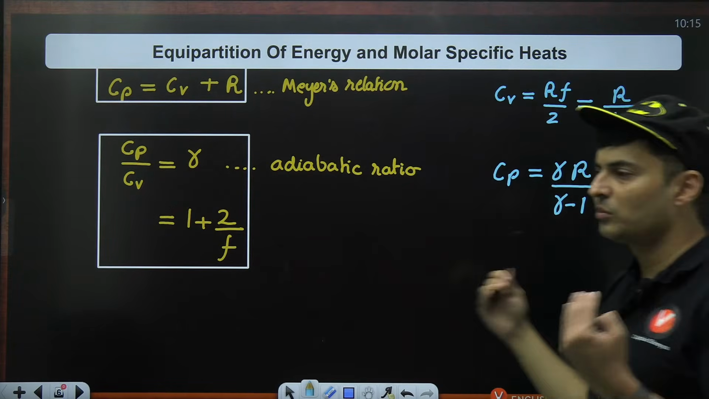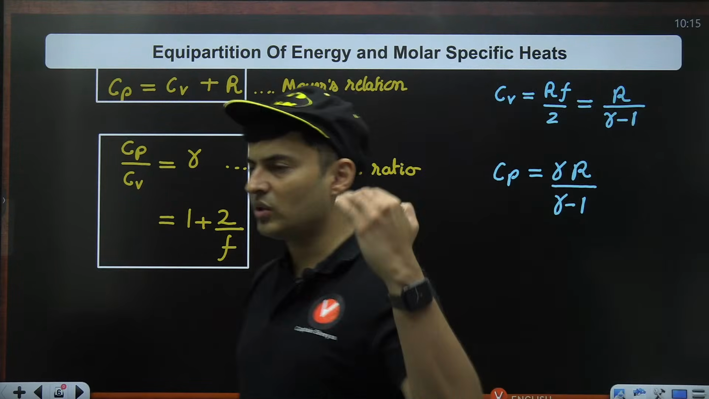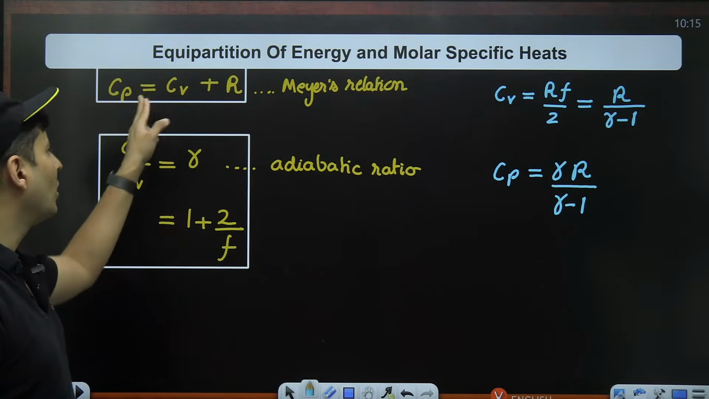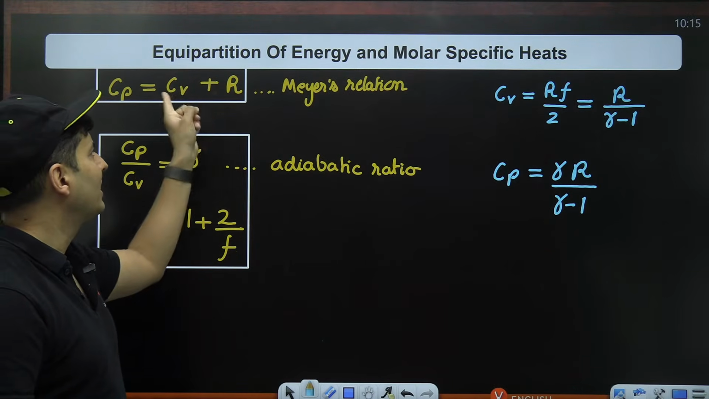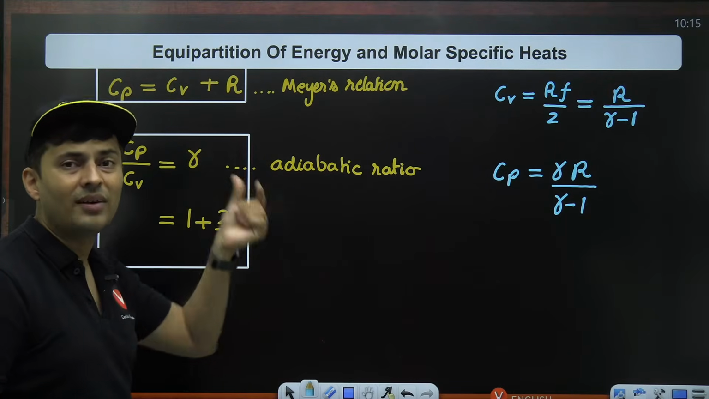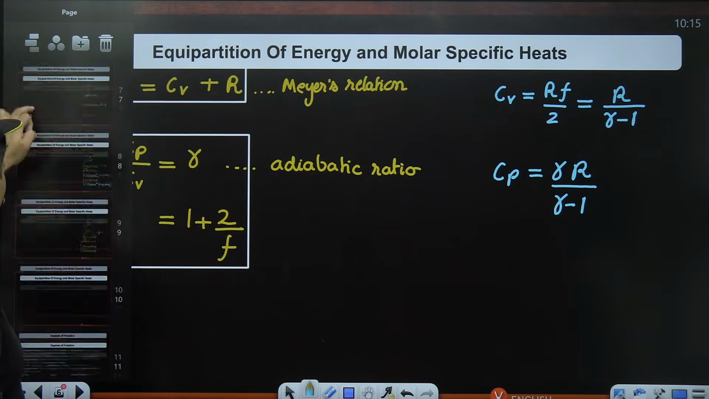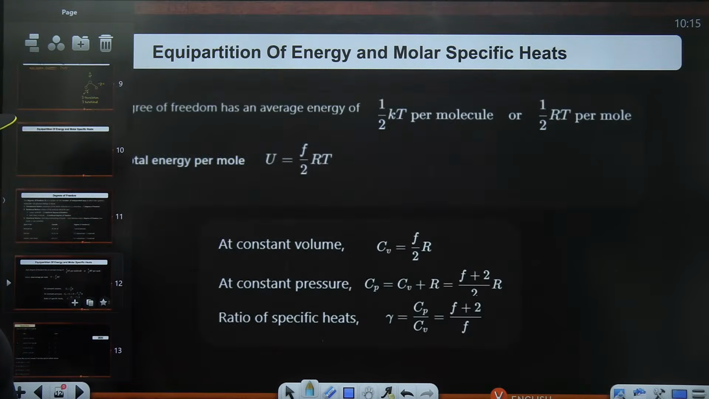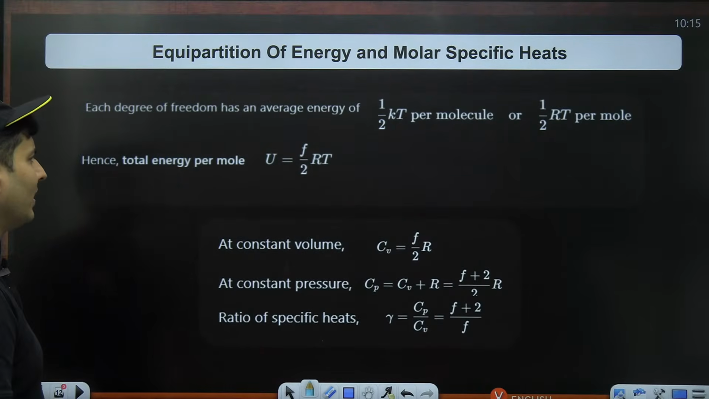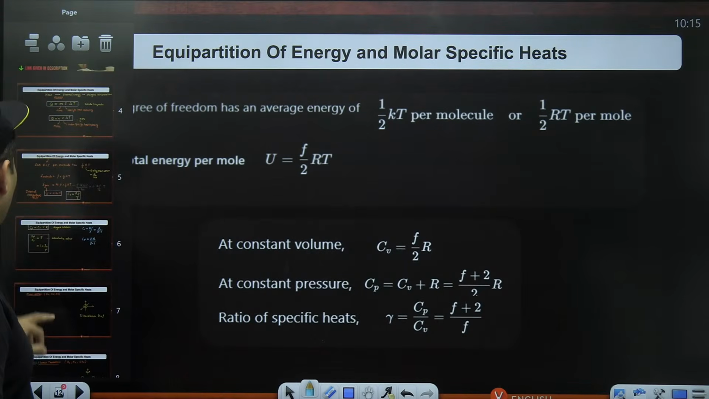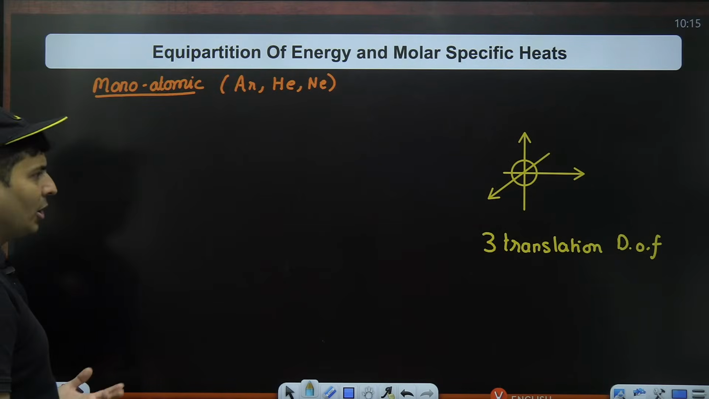So gamma is always more than 1. That is why Cp is always more than Cv, gamma times. And in addition terms, it is more than Cv by a term of R. So these are some important relations which you should definitely know. All these things have been put over here also. Anyways, let's talk about monoatomic, diatomic, and triatomic.